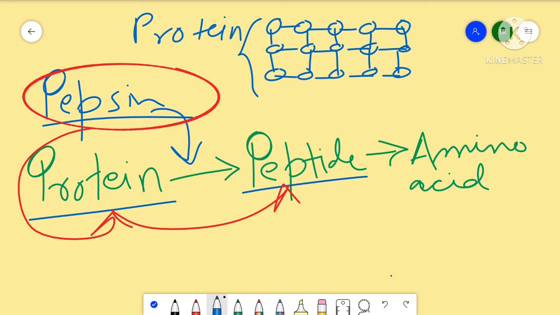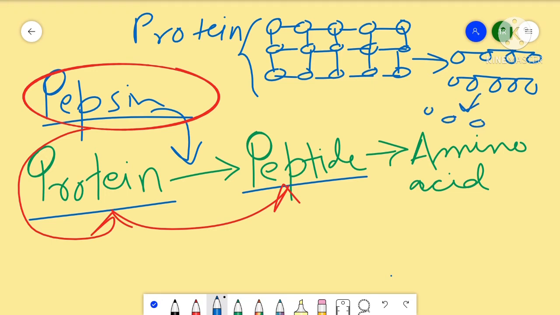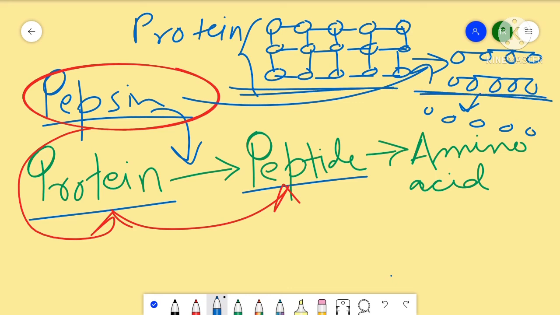Okay, so what happens here? Pepsin actually helps in converting this protein into peptides. So it will separate it out into individual chains, and ultimately these individual chains will be broken down into simple amino acids. So pepsin helps in this conversion of protein into the peptides. This is what happens inside the stomach.